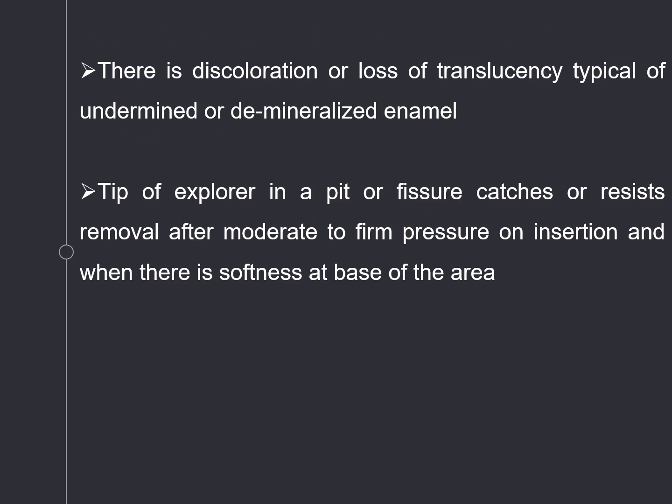Discoloration or loss of translucency, typically of the undermined or demineralized enamel, is also one of the features of dental caries formation. The tip of the explorer in a pit or fissure catches or resists removal after moderate to firm pressure on insertion, and when there is softness at the base of the area, if you feel that with the explorer tip, definitely it is dental caries. You should know how to identify decay by having these features.